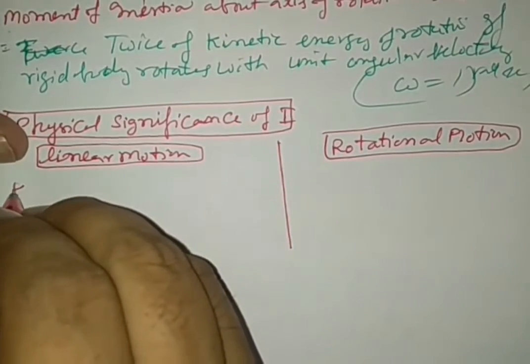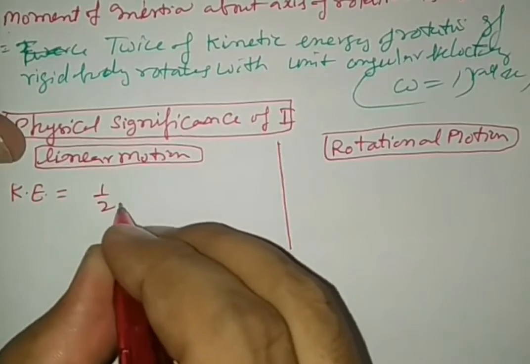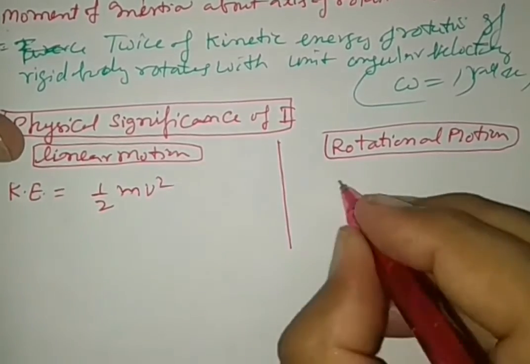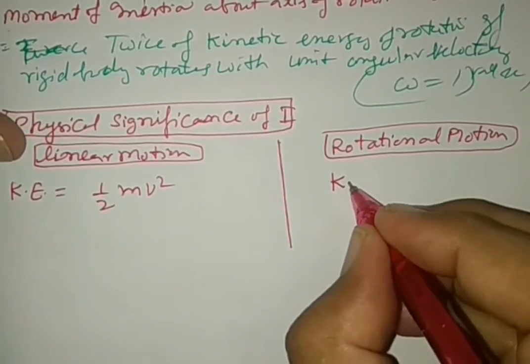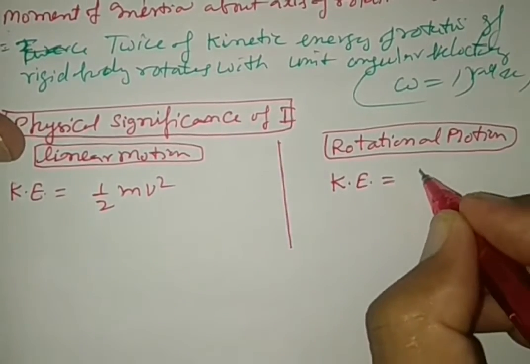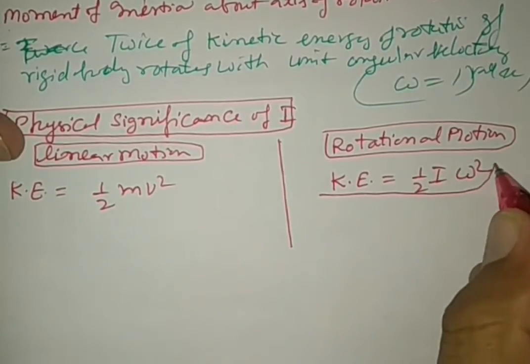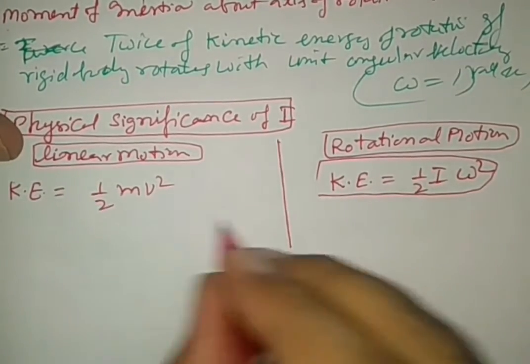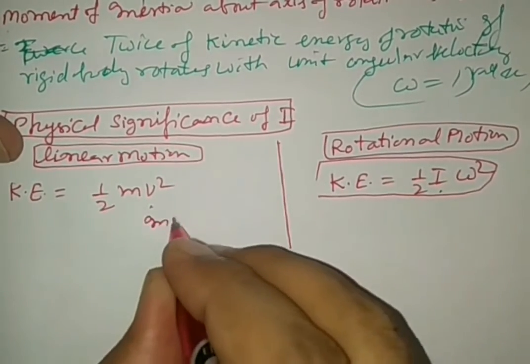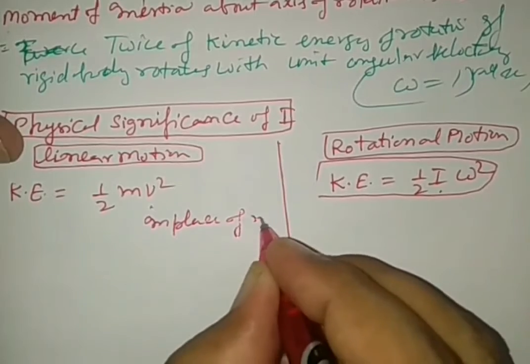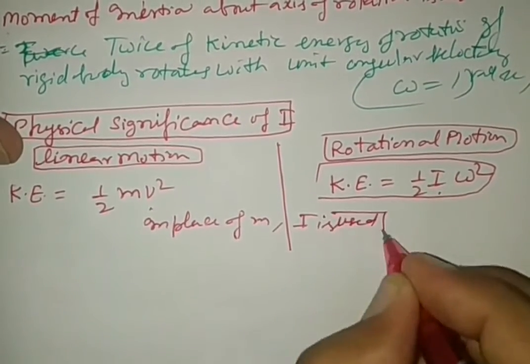We want to see the formula for kinetic energy: for linear motion it is half m v square, and kinetic energy of rotation is half I omega square. In place of mass m, I is used.